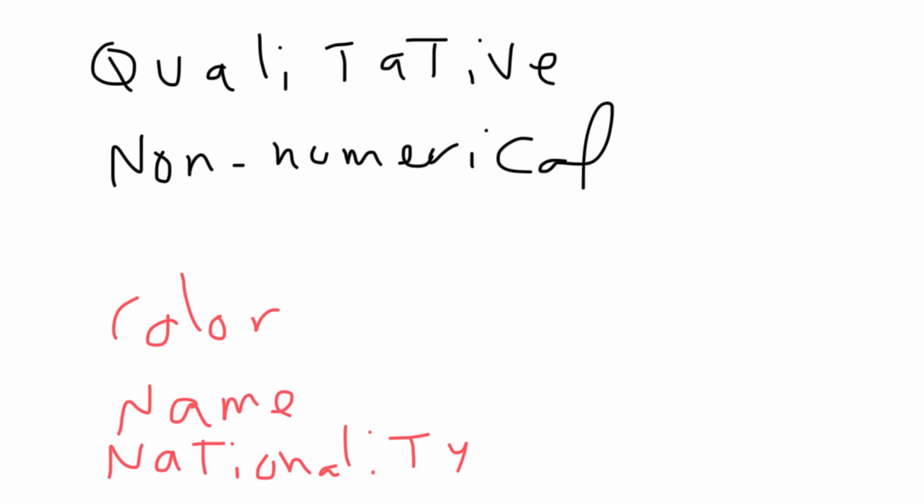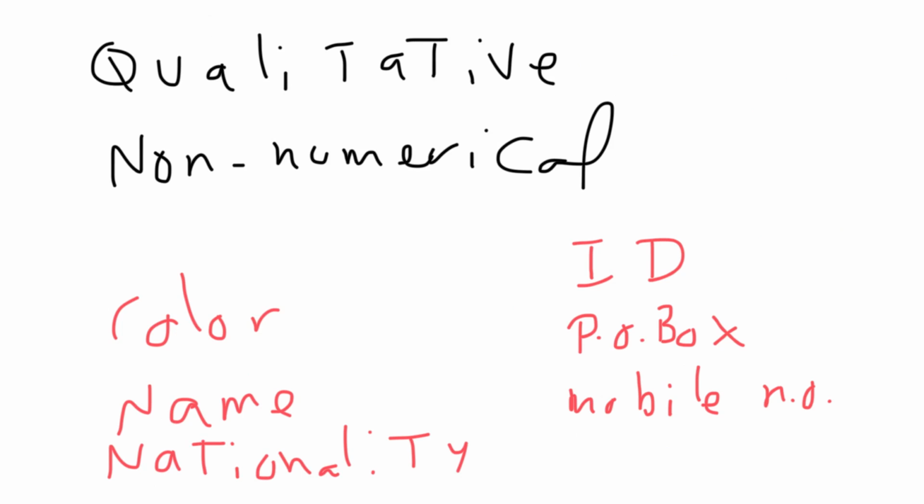Occasionally, I can have also numbers that are actually qualitative data. Like for example, the ID. The ID, it's a number, but in fact it doesn't represent a quantity. It's just a code. The PO box number or the mobile number. If you have a sports t-shirt, for football players, and this has the number two, it really doesn't mean any quantity at all. It's just like a code on the t-shirt. So that's also qualitative data in this case.